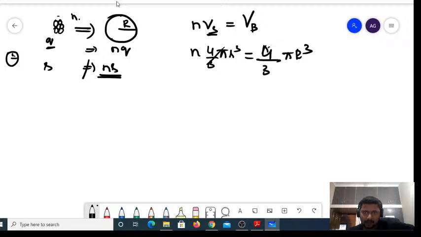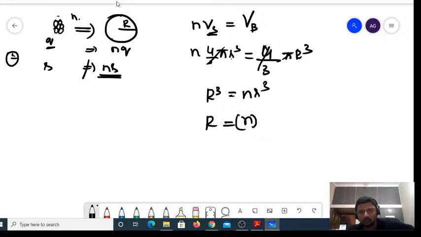4 by 3 pi will get cancelled. Now what are you left with? R cube is equal to n times r cube. So R is equal to n power 1 by 3 times r.